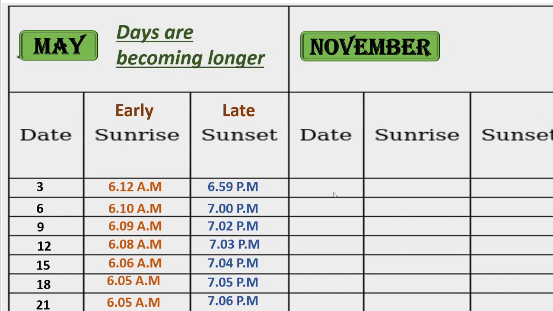Okay. What about November? Same dates we will take here: 3rd, 6th, 9th, 12th, 15th, 18th and 21st. Same dates I have taken and I will now write sunrise timing and sunset timing. Please go on observing the timings.